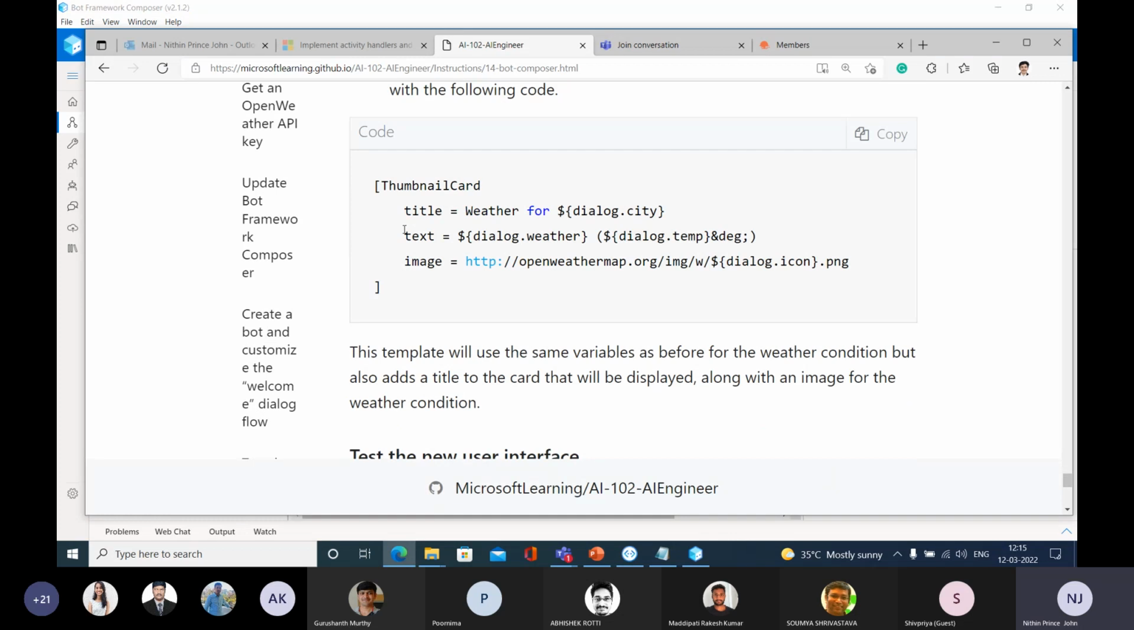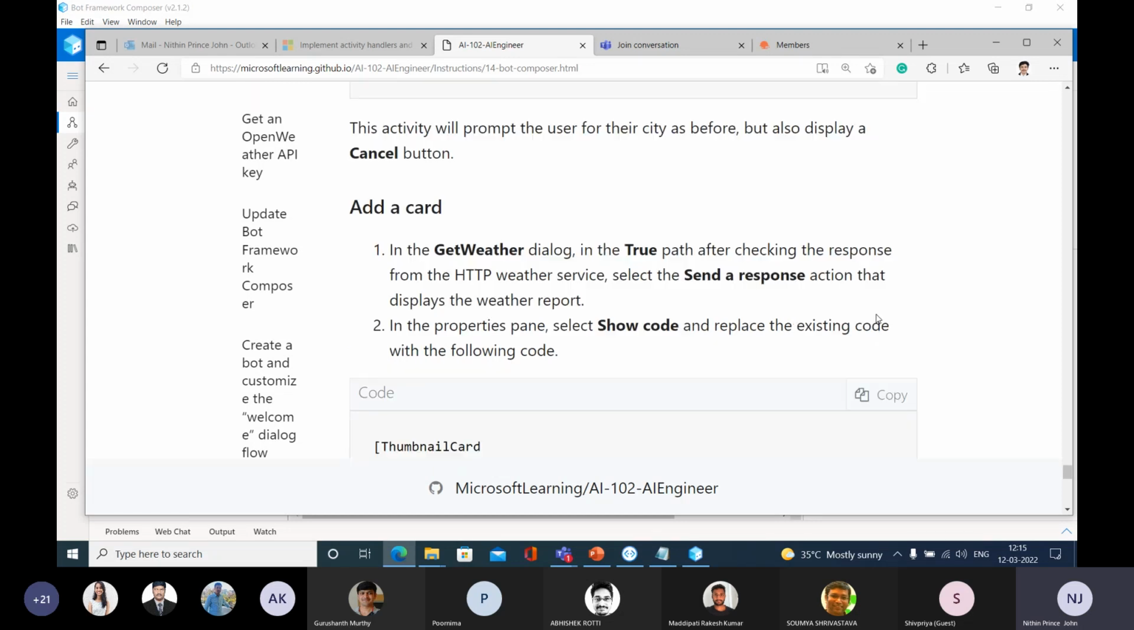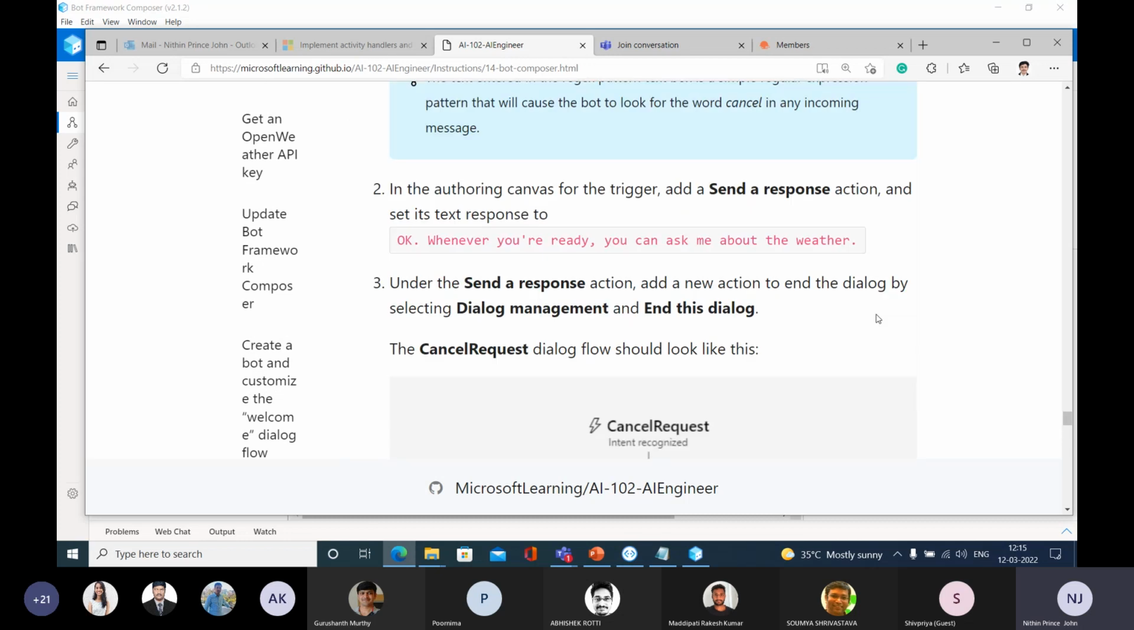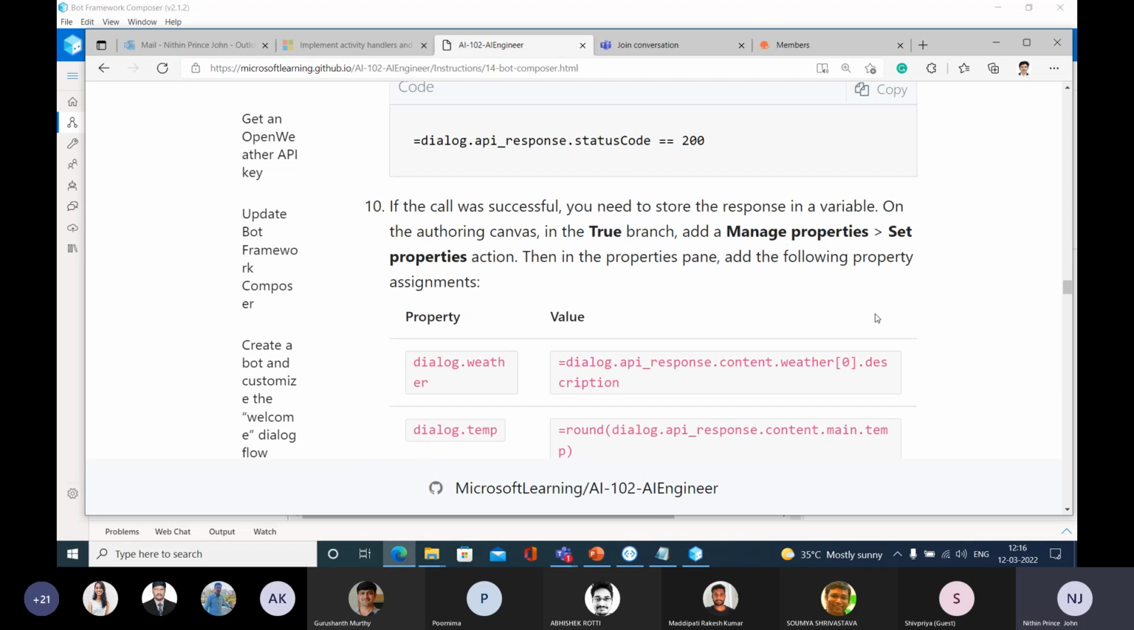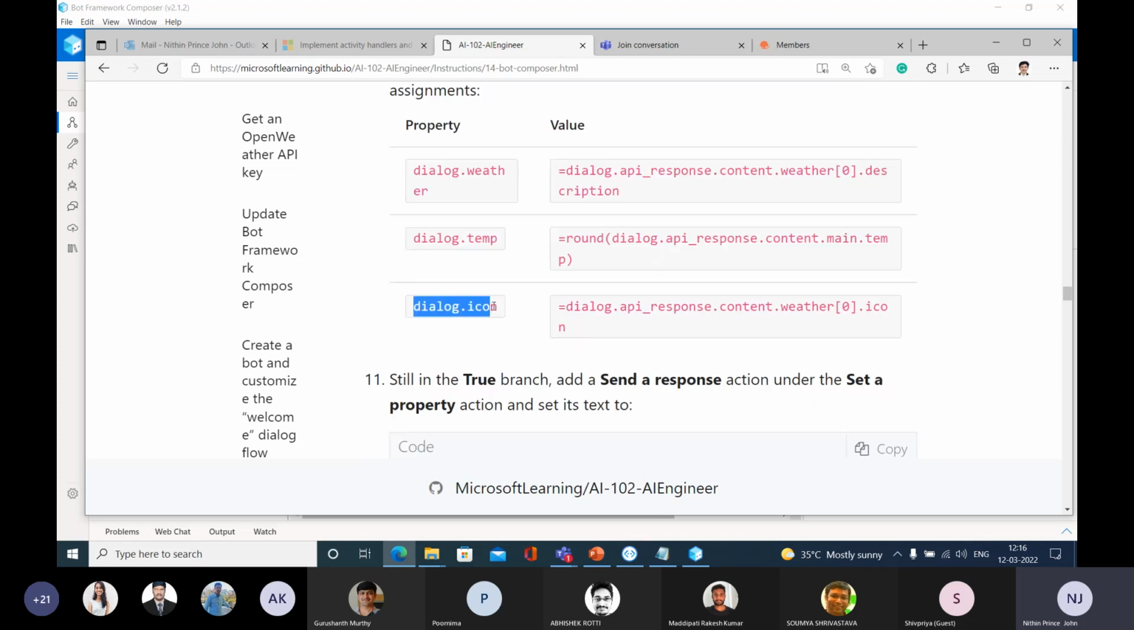And this is the thumbnail card. And here you can see dialog.city is there, dialog.weather is there, dialog.temp is there, and a new thing, dialog.icon. I told you that at the top, we are setting one property. Let me take that again. So dialog.icon contains the icon of that particular weather.